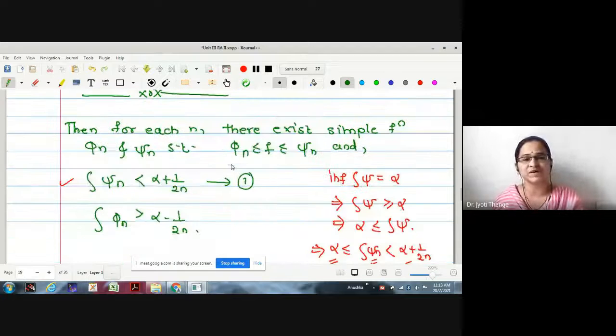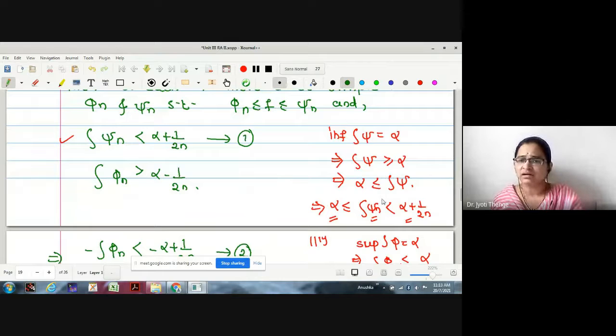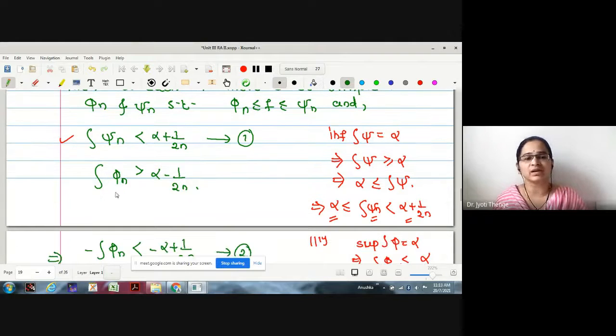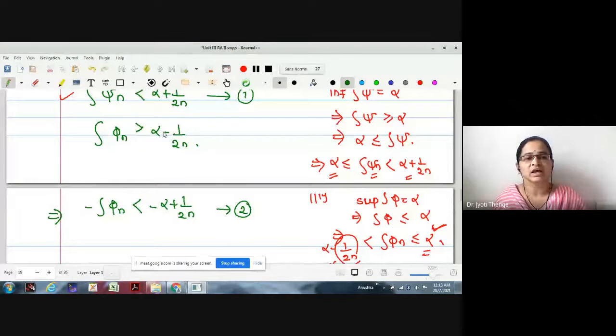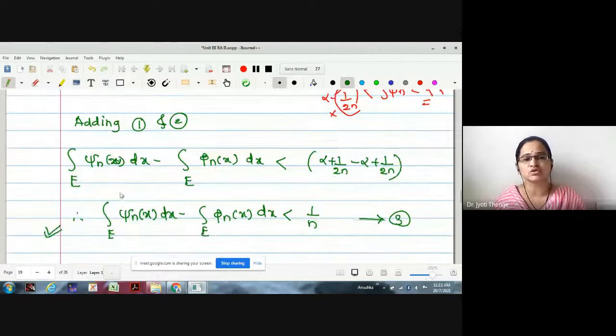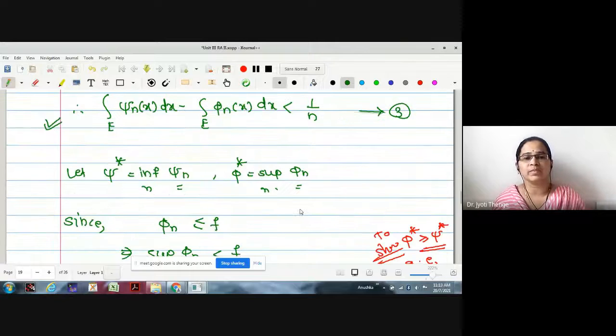By making use of this fact, we have written that there exist simple functions phi n and psi n. That is, as infimum integration psi is alpha, integration psi will be greater than or equal to alpha, and this is less than alpha plus 1/n. For every n, such a simple function exists. A similar calculation we have made for integration phi n. Let us multiply this by a negative sign and add these two equations. After adding these two, we get integration psi n over E minus integration phi n over E is less than 1/n.